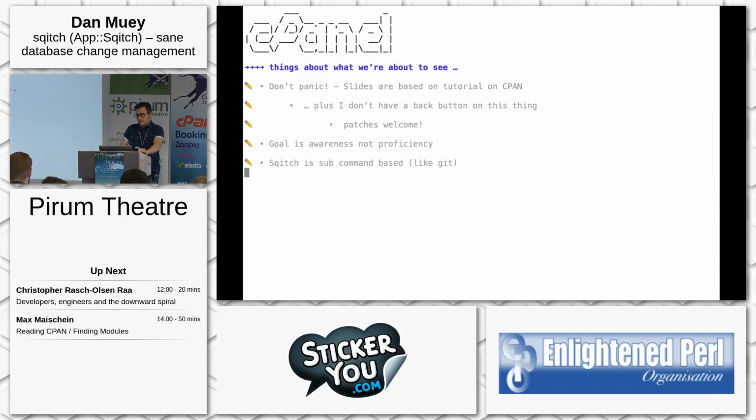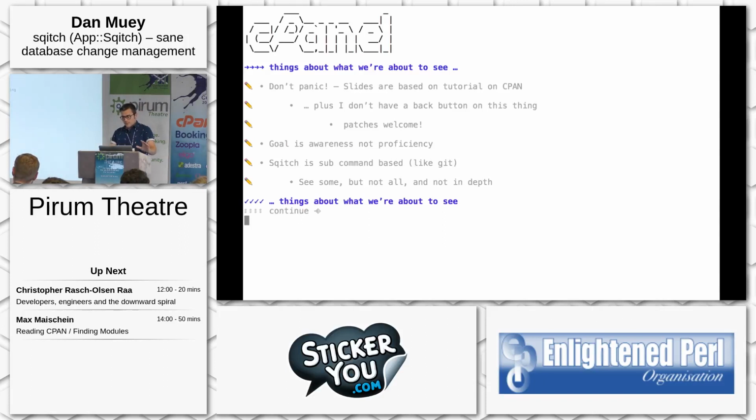And again, the commands we're going to look at, it's subcommand based like Git. So we're going to go through some of the main subcommands. We can't get into all of them. There's definitely not enough time. And even the ones we do, we're not going to get into every option or whatever. But I think hopefully the idea will come across.